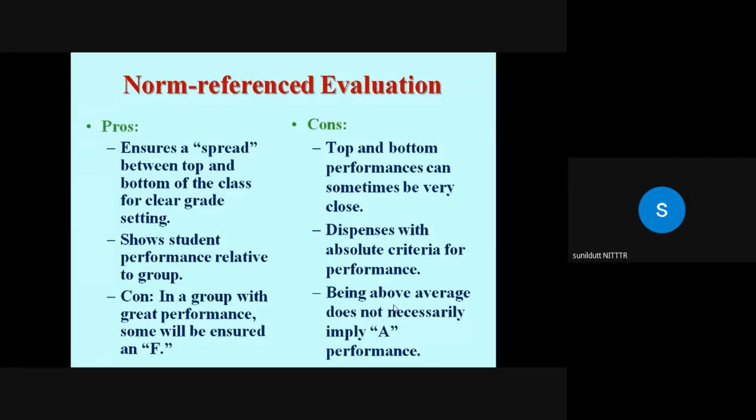And in a group with great performance, I told you, some will be ensured F, whether all the students are brilliant, but some students will be given F grade. Top and bottom performance can sometimes be very close, and norm reference testing dispenses with absolute criteria for performance, and being above average doesn't necessarily imply A performance.